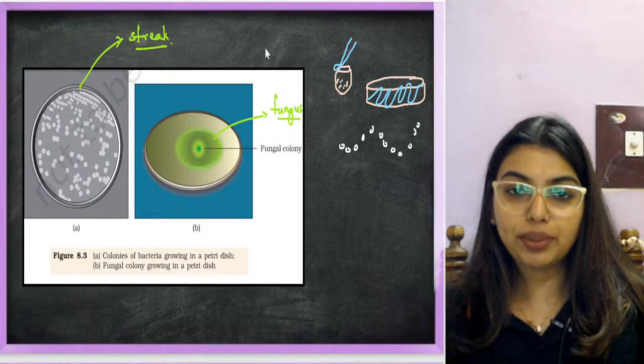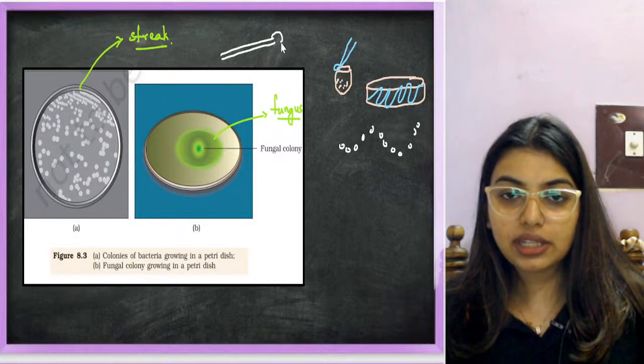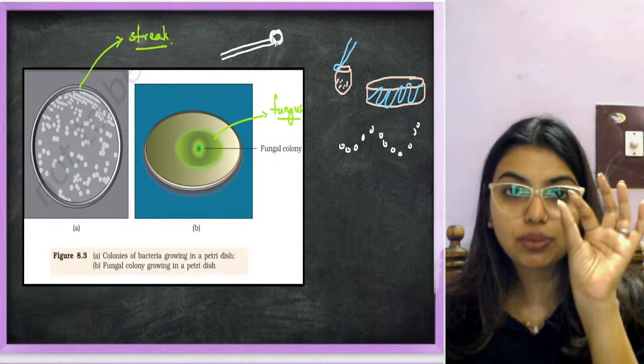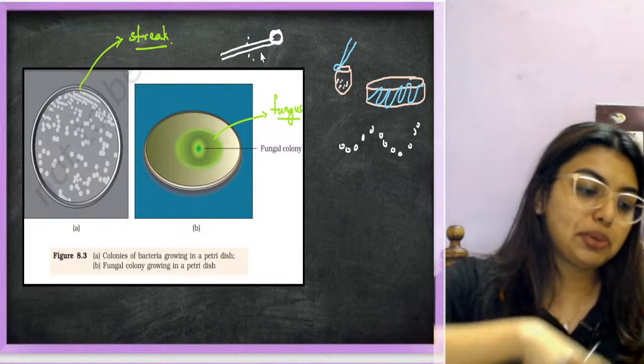Other than the glass rod, there is a loop like this. Now in this loop, how much bacteria should be there? That much only should be there. Not like till here, where you dipped it and you're mixing it.